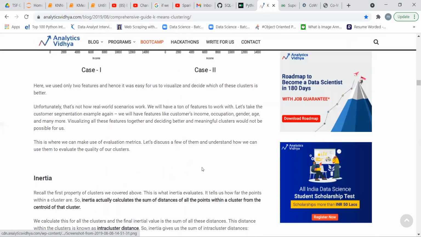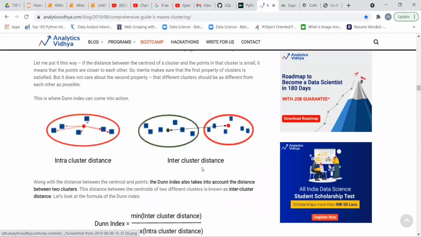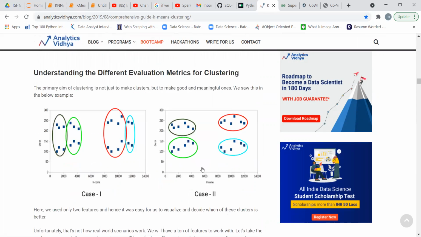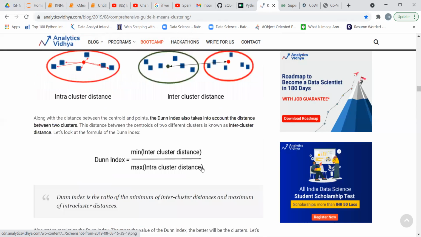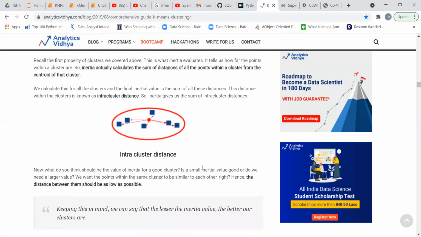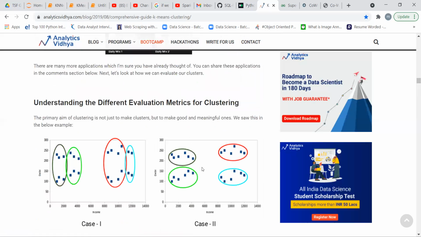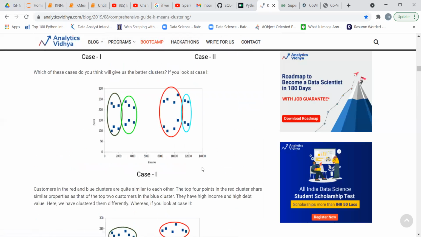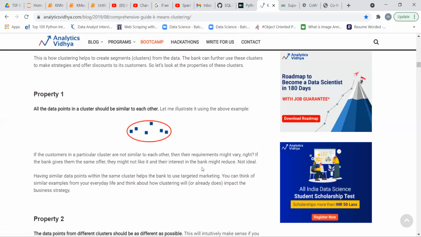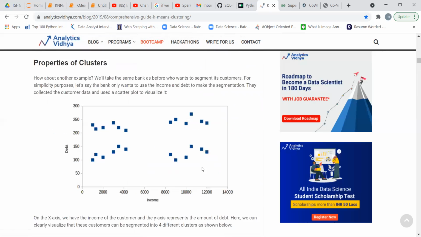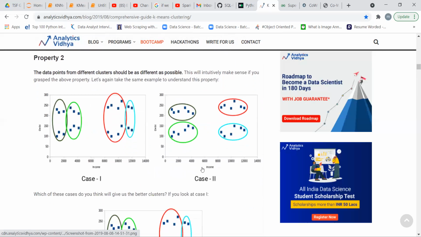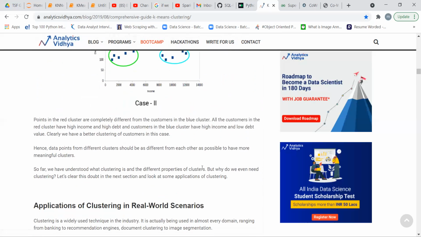Wait, I will give you a graphical representation. It is the first property for determining the value of k. Okay, I will give you an introduction about inertia.